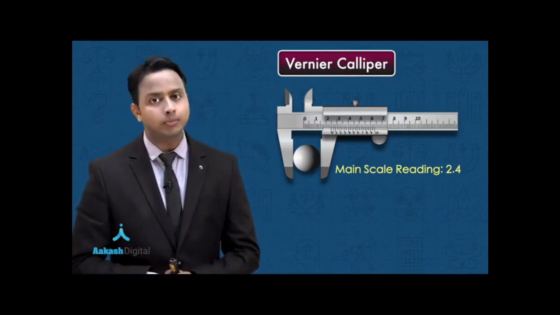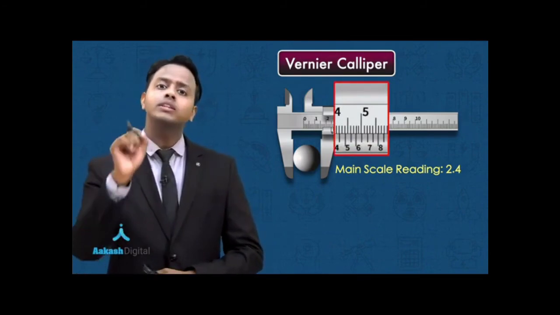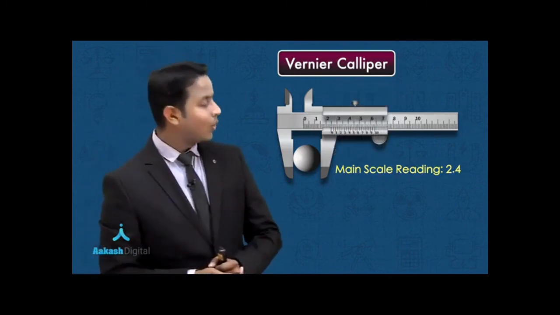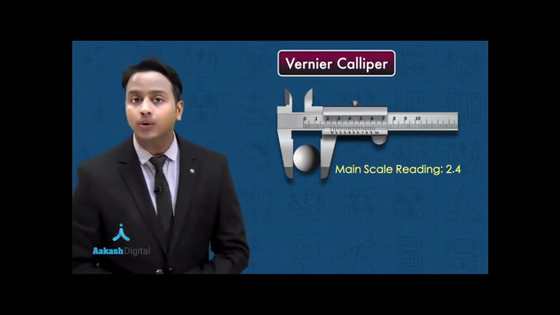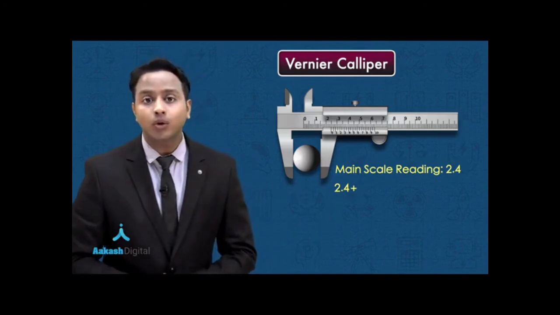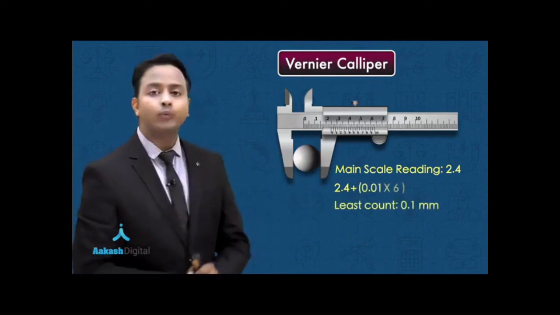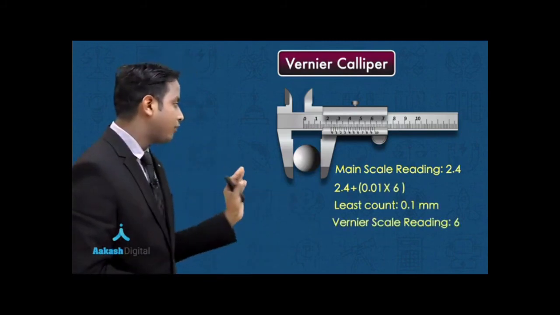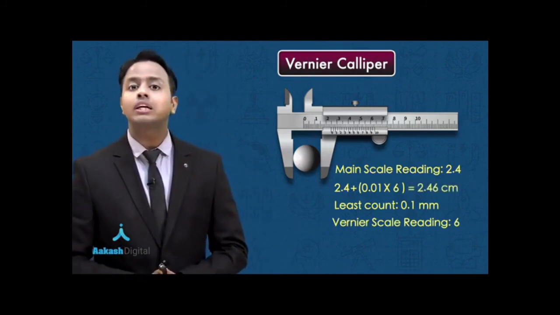For example, let's suppose the 6th division on the vernier caliper is coinciding with a general division on the main scale. So what we need to calculate is the length. Length is equal to the main scale reading, which is 2.4, plus, in the bracket, the least count of the device. Least count is 0.1 millimeter, multiplied with the number 6 that we have found. And if you solve it further, the length of that object will come out to be 2.46.